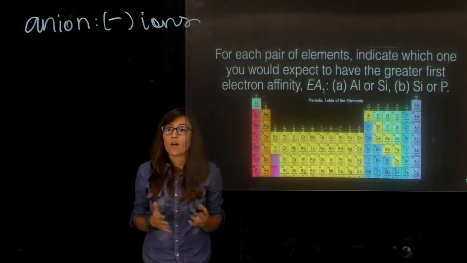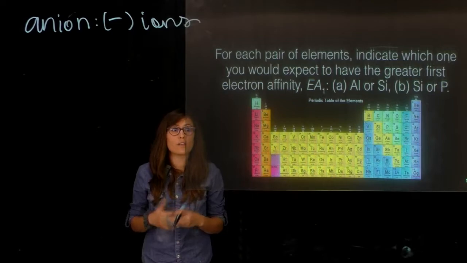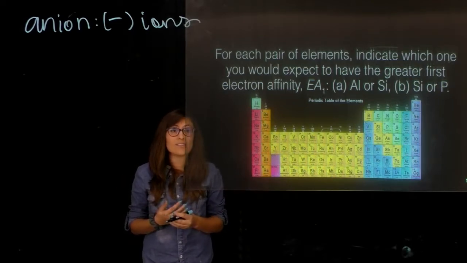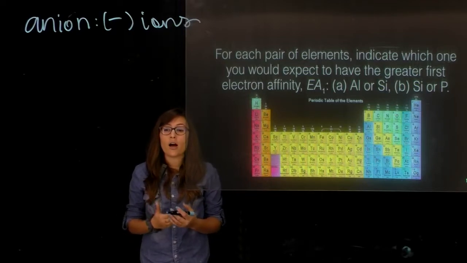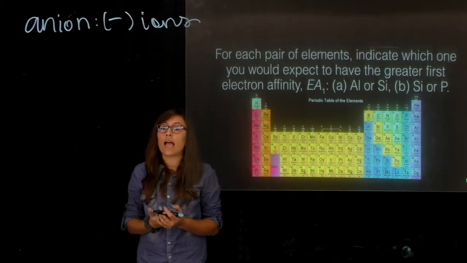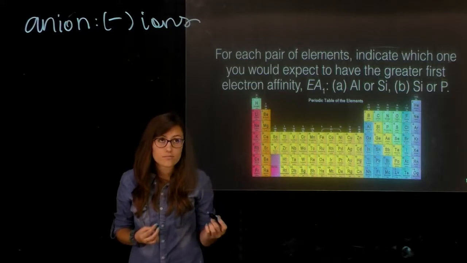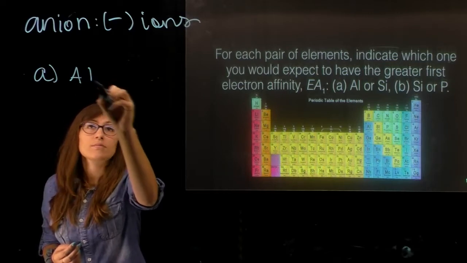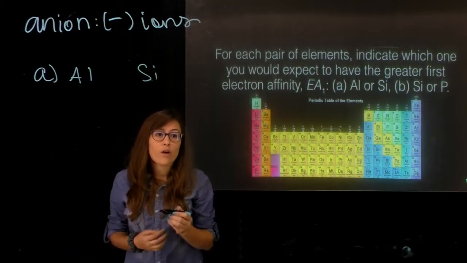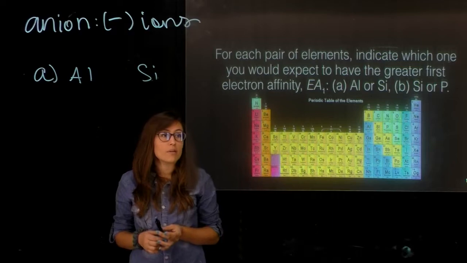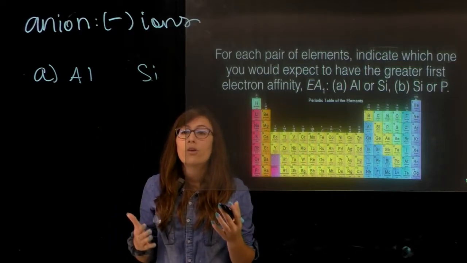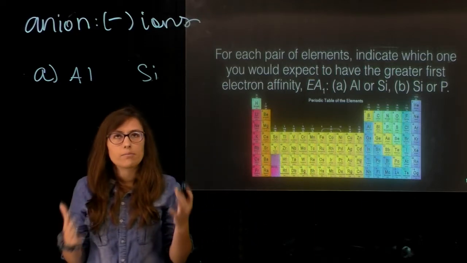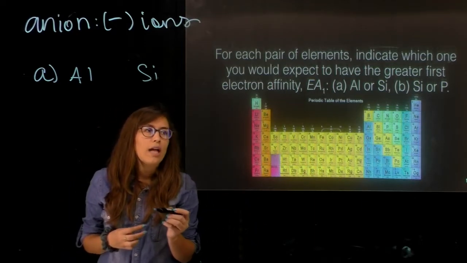So let's go ahead and first talk about a few things with electron affinity. The more positive the electron affinity is, the more favorable that this reaction will actually proceed. So in the case for part A, we have aluminum and silicon. Let's go ahead and identify where these are on the periodic table, and let's draw out the orbital diagrams for each of these two elements.